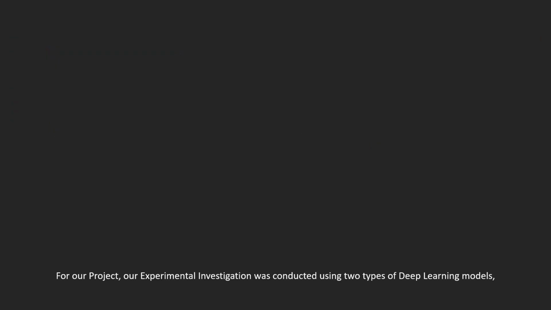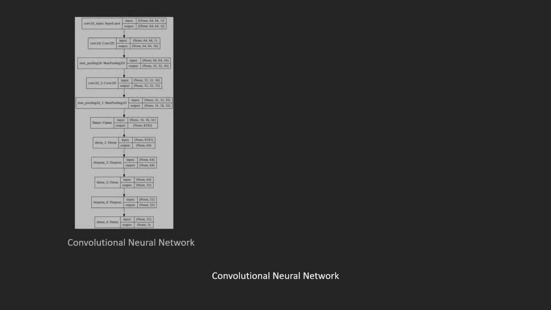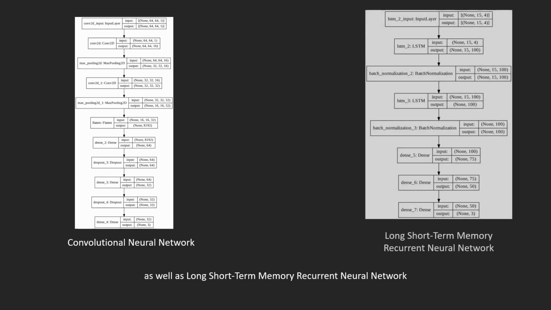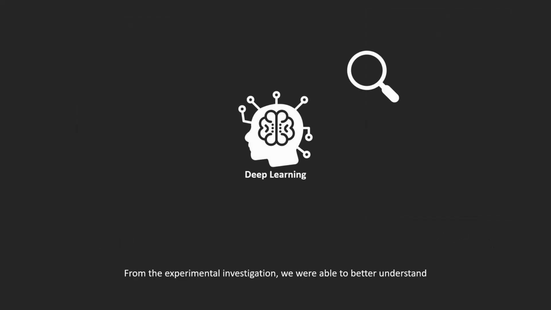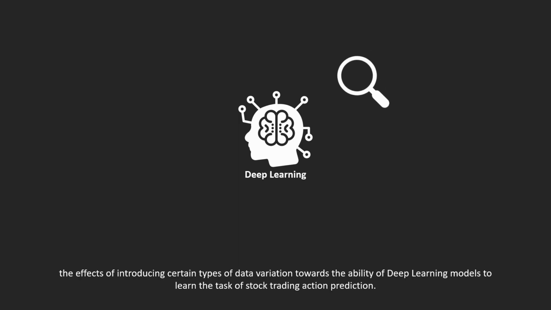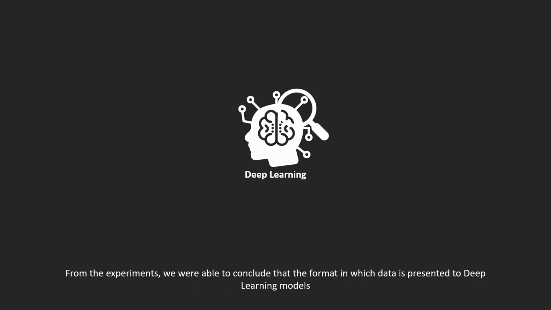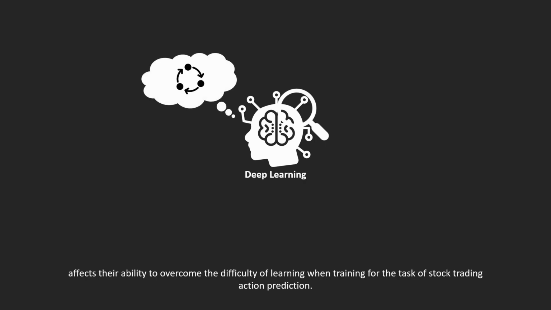For our project, our experimental investigation was conducted using 2 types of deep learning models, convolutional neural network, as well as long short-term memory recurrent neural network. From the experimental investigation, we were able to better understand the effects of introducing certain types of data variation towards the ability of deep learning models to learn the task of stock trading action prediction. From the experiment, we were able to conclude that the format in which data is presented to deep learning models affects their ability to overcome the difficulty of learning when training for the task of stock trading action prediction.